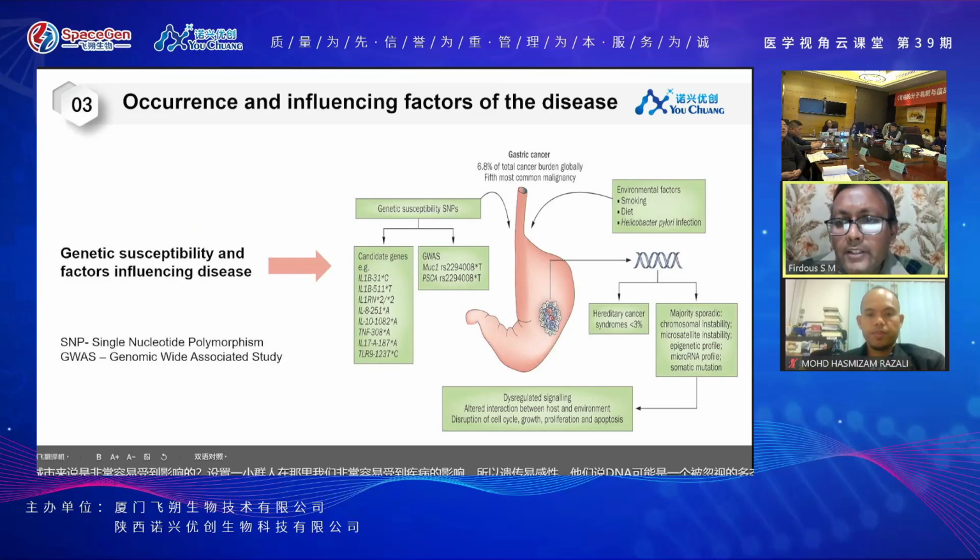Apart from that, as already discussed, the environmental factors, the diets, or the Helicobacter pylori infections are also obvious factors, as are the genetic elements, the mutations, or maybe single nucleotide changes. So these are all involved in the formation of cancer. Next.